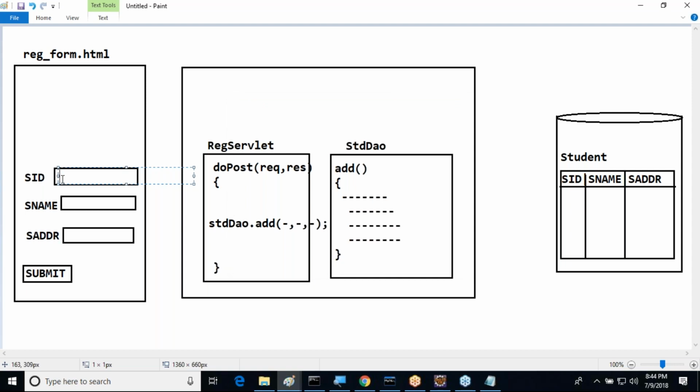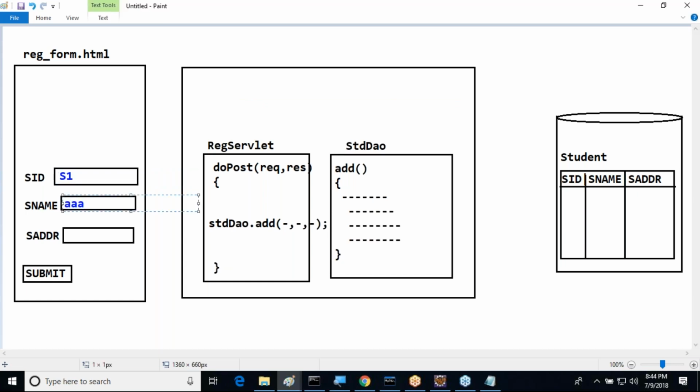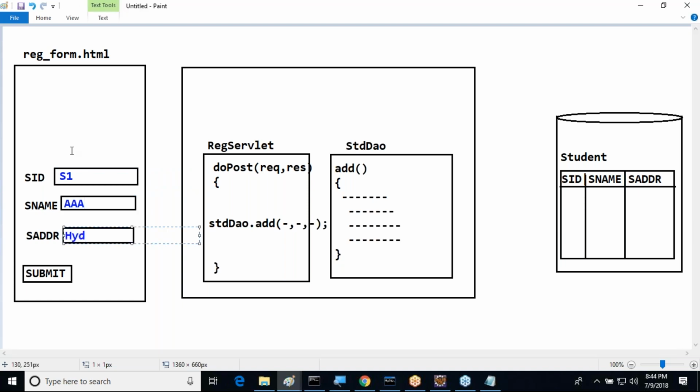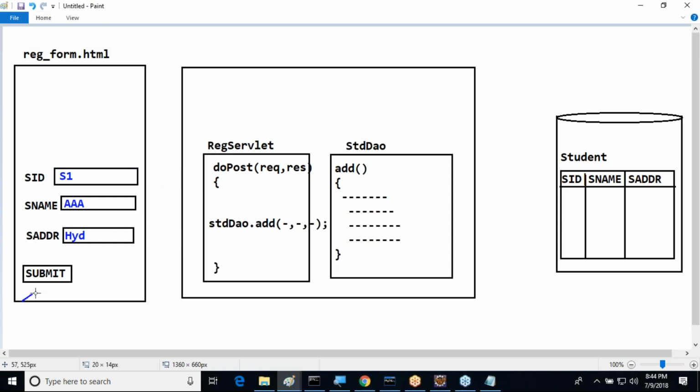I'll provide some data. S1, for example. Student ID, student name is which one here? AAA, and SID, for example, I have it. I'll click on this one. When we click on this submit button, first data will come to which one here now?